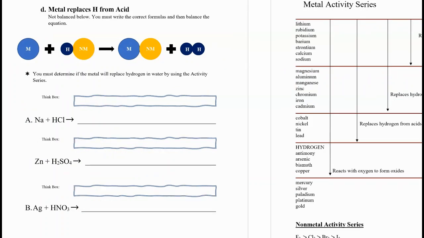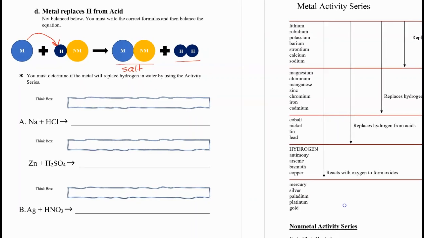The final type of single replacement reaction is the replacement of hydrogen in an acid. So the metal comes in, replaces this hydrogen. You get a metal and a nonmetal, which we call a salt. NaCl is table salt, but any ionic compound is salt. And then you also get hydrogen gas.